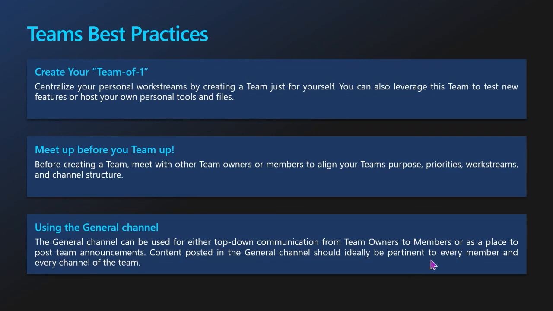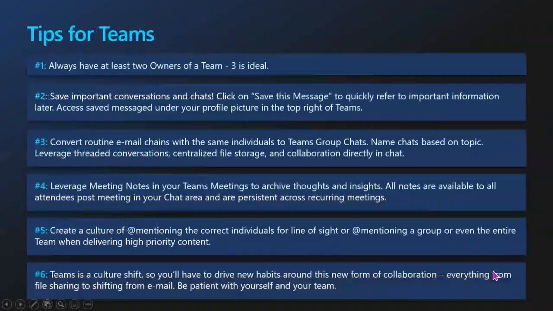And then just some other tips. A reminder, you're always going to want to have at least 2 owners of a team. 3 really is ideal. You don't necessarily want to go way above the number 3. There shouldn't be a huge reason to have 10 or even 20 team owners, right? Not that many people need to be able or really will be creating or managing permissions around a team.